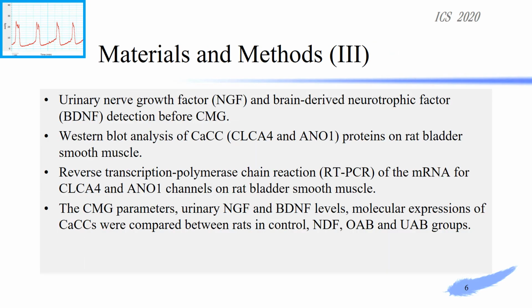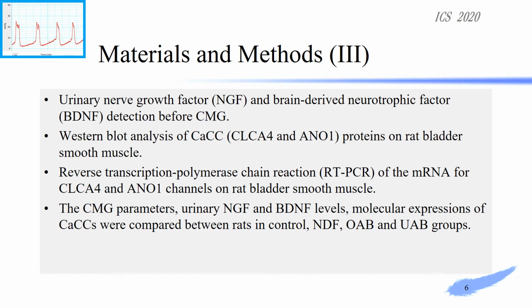Before CMG was performed, we collected the urine samples to detect urinary nerve growth factor (NGF) and brain-derived neurotrophic factor (BDNF). And after performing CMG, the bladder smooth muscle tissue was harvested for protein and mRNA expressions of ClCA4 and ANO1 chloride channels using Western blot analysis and reverse transcription polymerase chain reaction (RT-PCR).